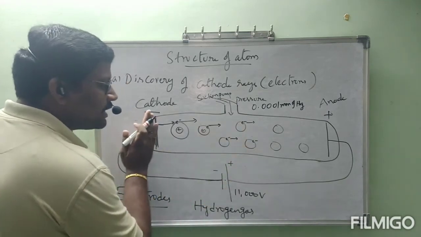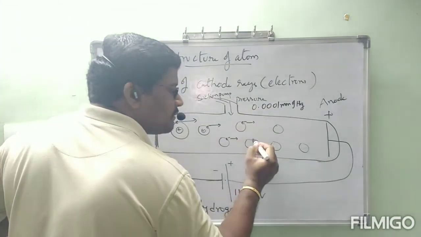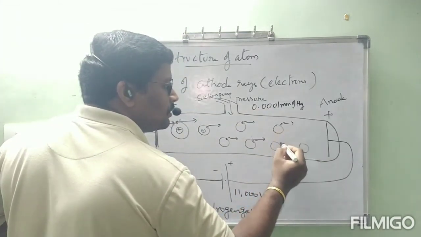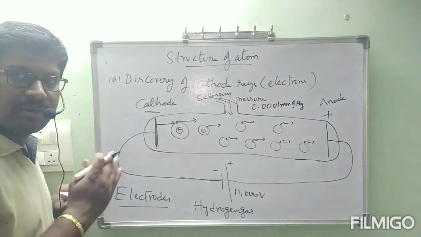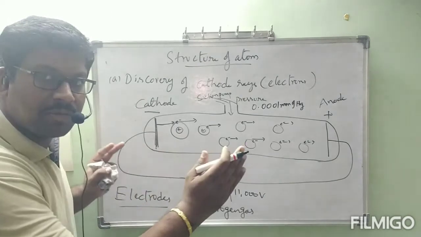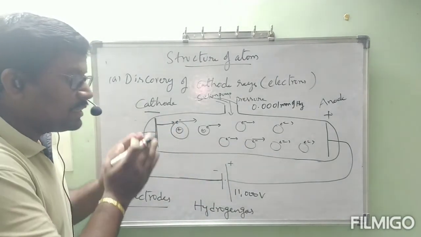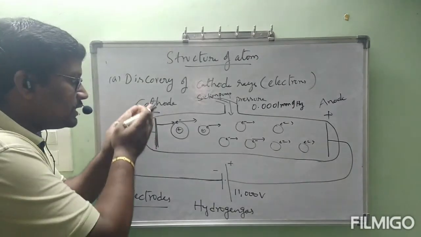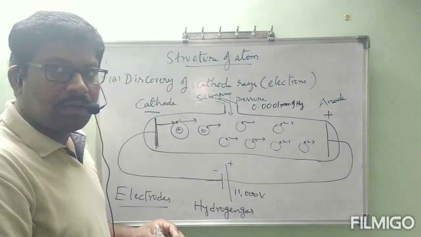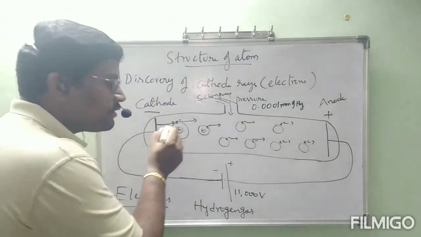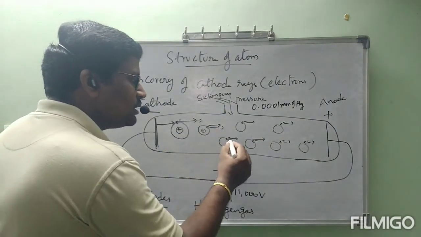Like that, this electrical energy is passing through every particle of the gas, and from every particle of hydrogen, the electron came out. Once those electrons come out, they are moving from this cathode to the anode. Now my question is, after getting out, suppose this is the electron particle that came out.